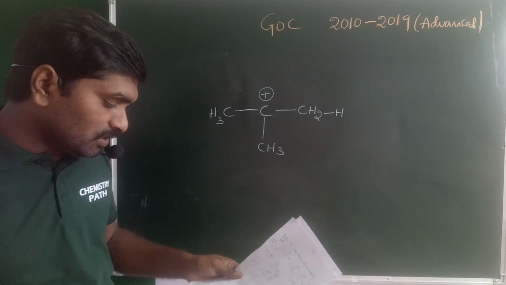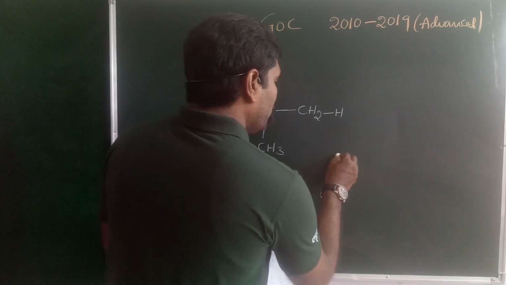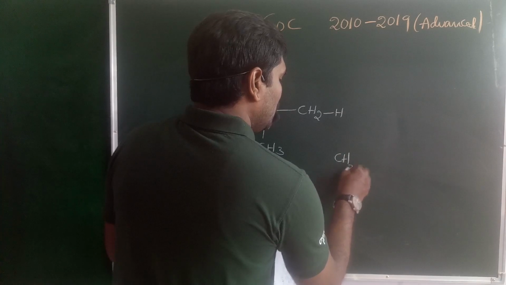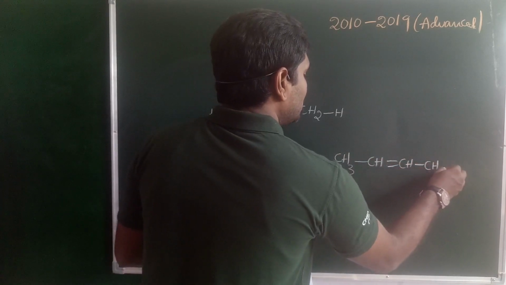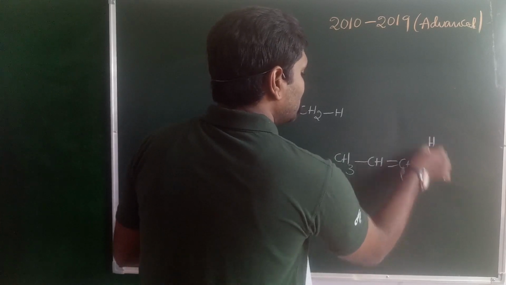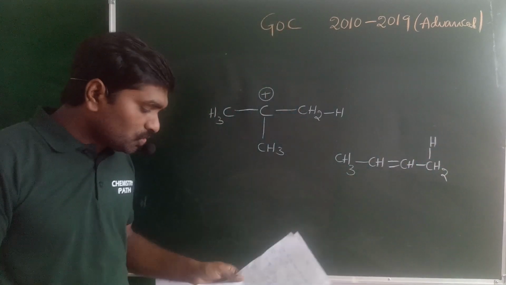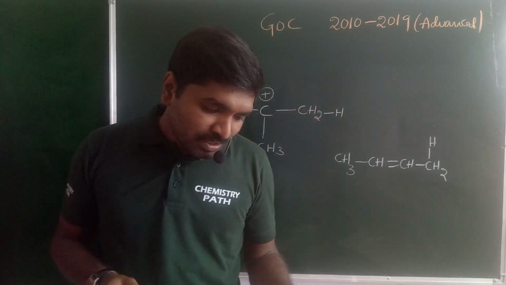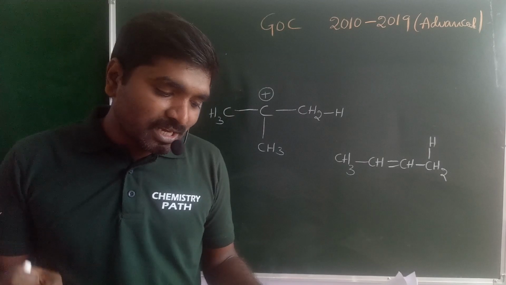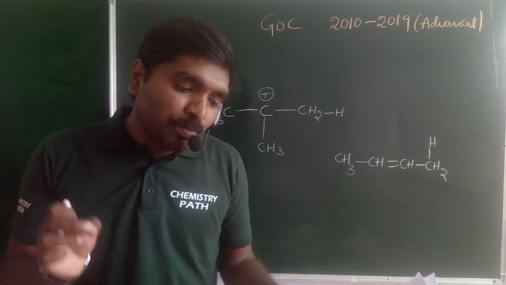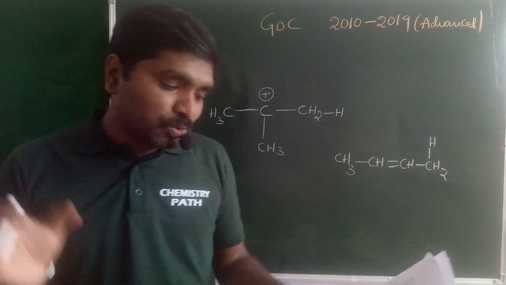And the next structure, 2-butene: CH3, CH double bond, CH single bond, CH2. For convenience, CH3 may be written like this. So this is 2-butene. Our question is: the hyperconjugative stabilities of tertiary butyl cation and 2-butene, respectively, are due to what?